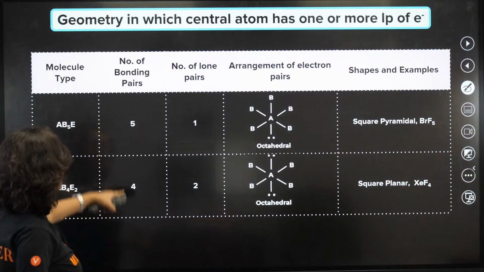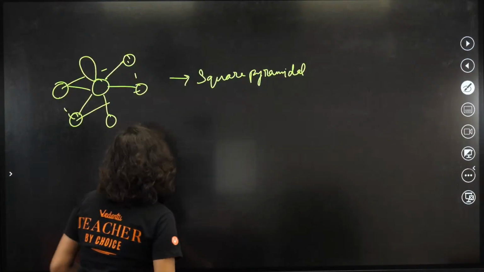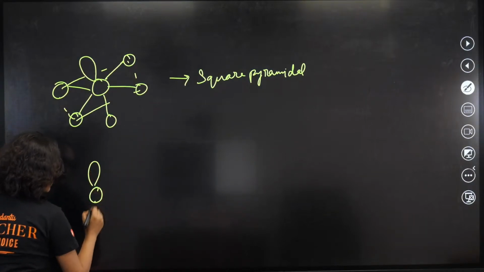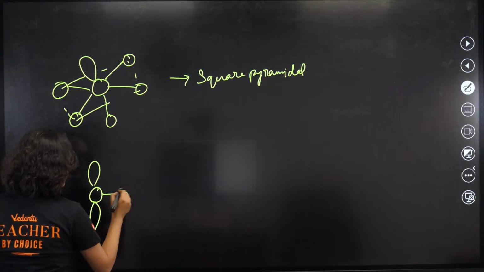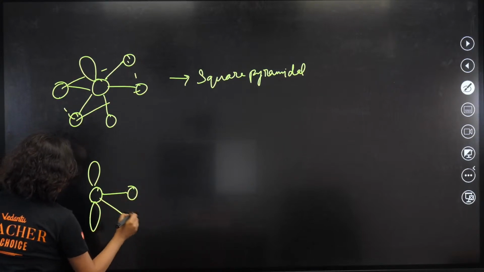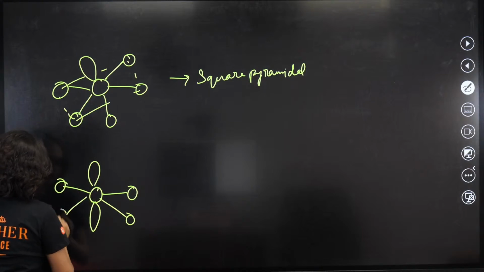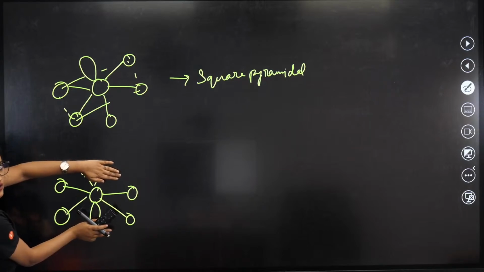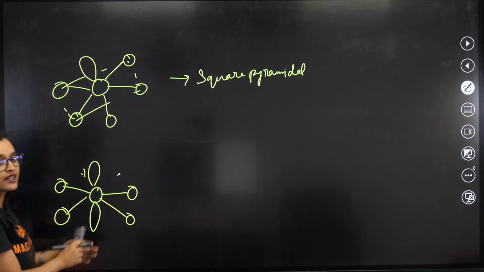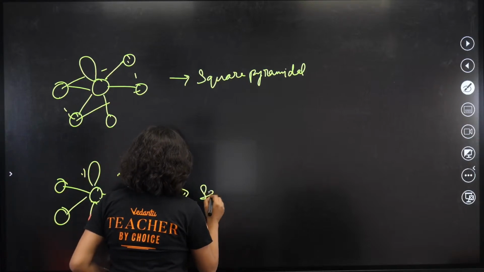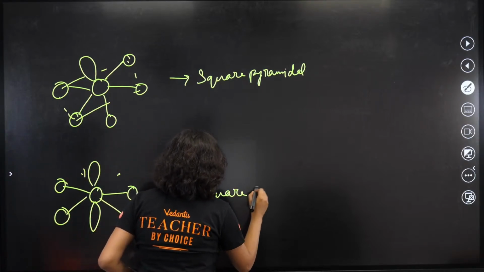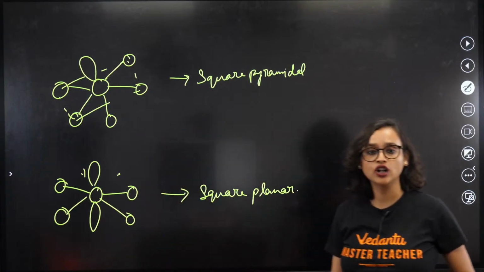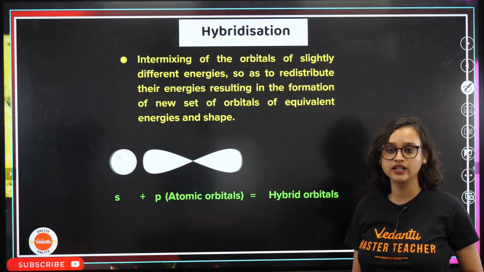Last one is 4 bond pair, 2 lone pair. Chalo, let's make this. 2 lone pair. Then, remove this. What shape is this? Square planar? On the plane there is a square. Amazing. This is your square planar. Absolutely right. Okay, so we have understood all the shapes, everybody. Have we understood the shapes?